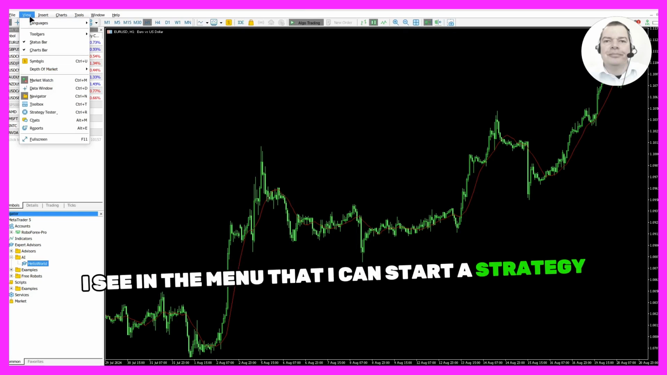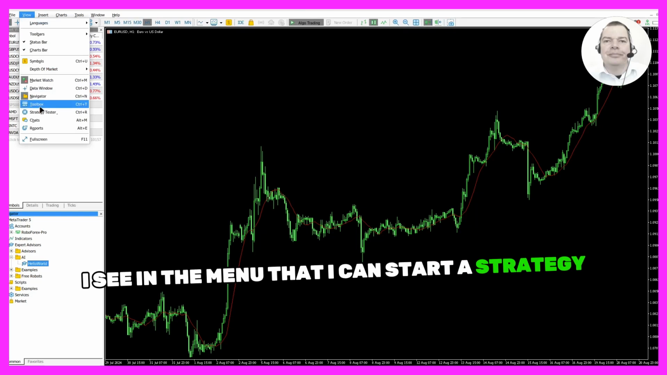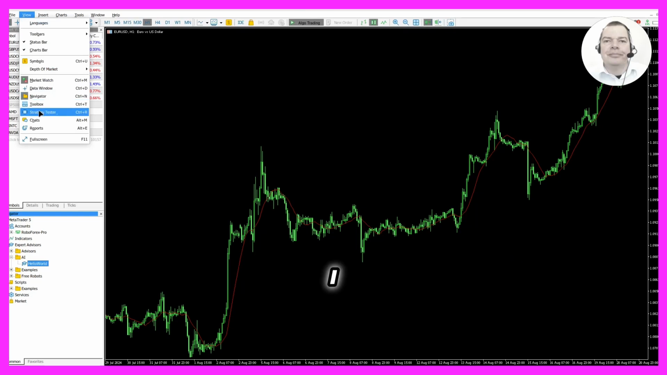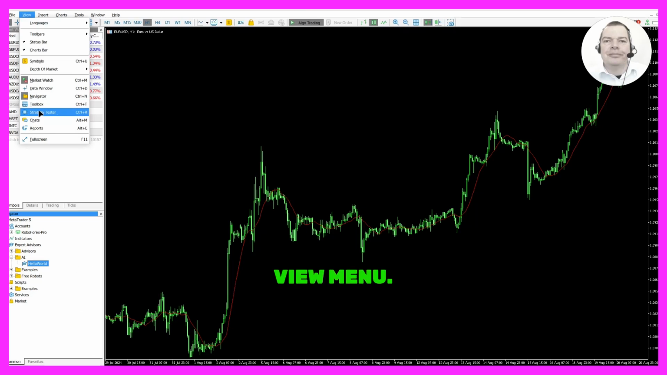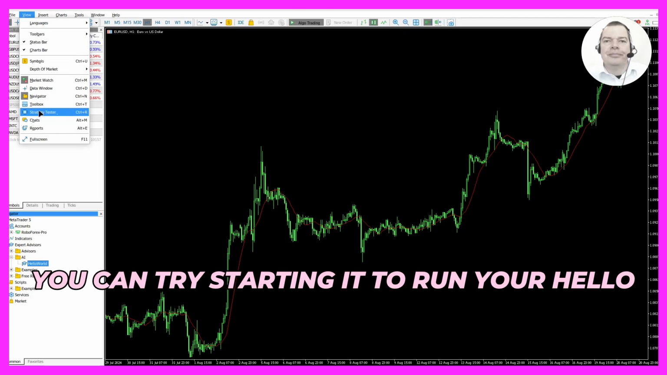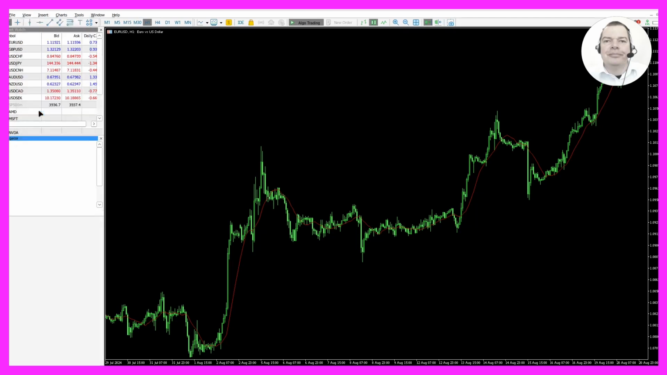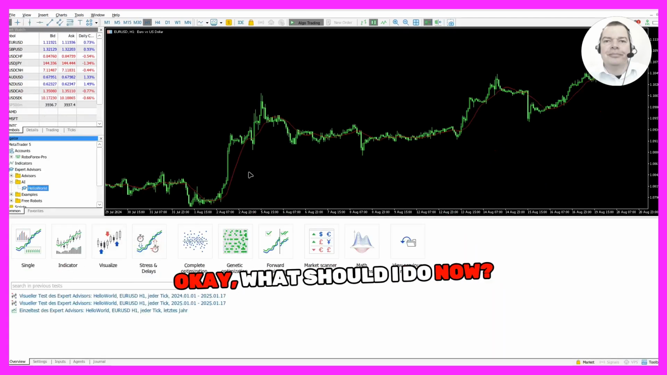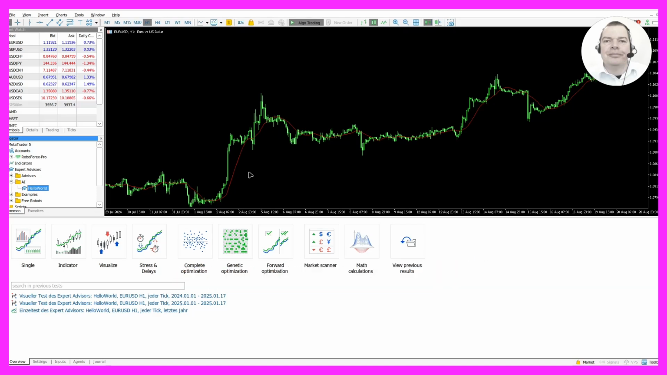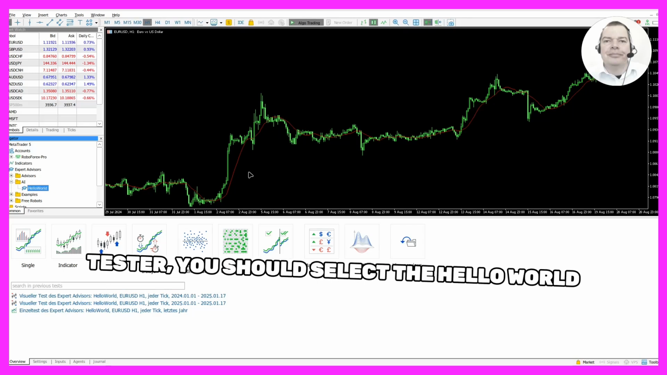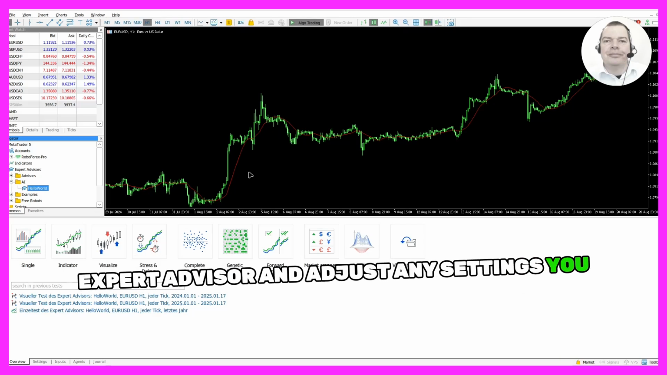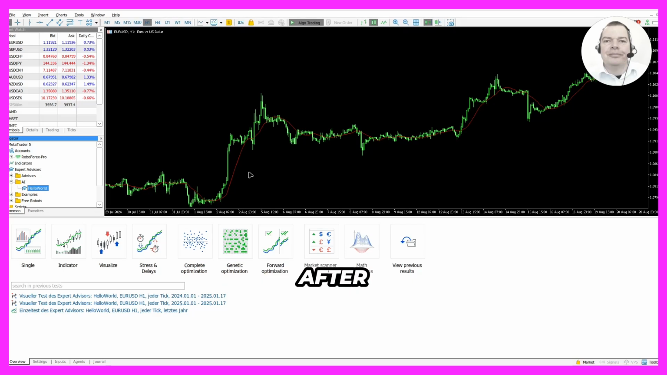I see in the menu that I can start a strategy tester. Should I do that? You can start the strategy tester from the View menu. You can try starting it to run your Hello World Expert Advisor. Okay, what should I do now? Now that you've opened the strategy tester, you should select the Hello World Expert Advisor and adjust any settings you want to change. After that, you can start the test.